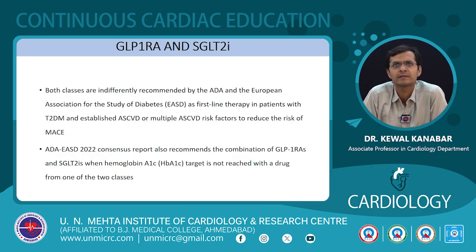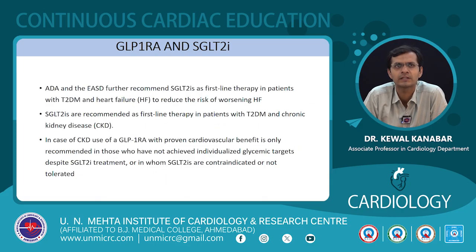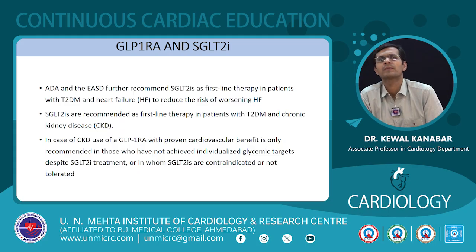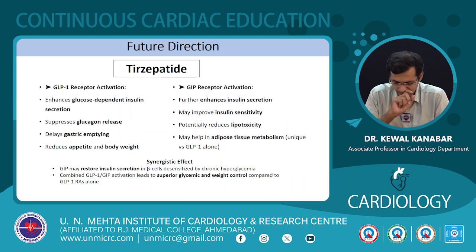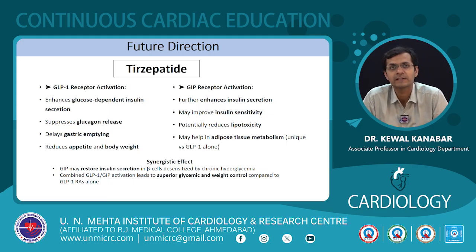So both classes are recommended by ADA and EASD as first-line therapy for patients with diabetes with ASCVD or multiple ASCVD risk factors. The ADA consensus report also recommends the combination of GLP-1 with SGLT2 whenever the HbA1c target is not achieved with a single drug. They further recommend SGLT2 as first-line therapy in patients with diabetes with heart failure. SGLT2 is a first-line therapy in diabetes with chronic kidney disease, and in case of CKD, use of GLP-1 receptor agonist with proven cardiovascular benefit is only recommended in those who have not achieved the glycemic target despite SGLT2 inhibitors, right?